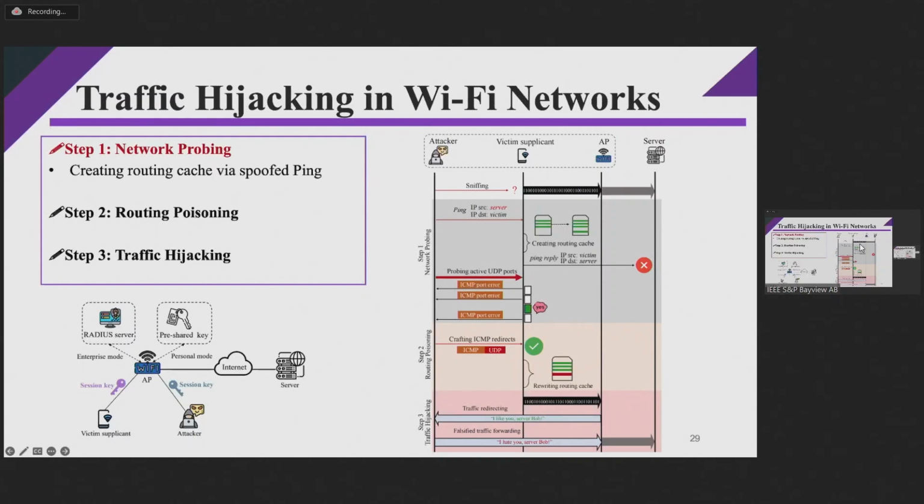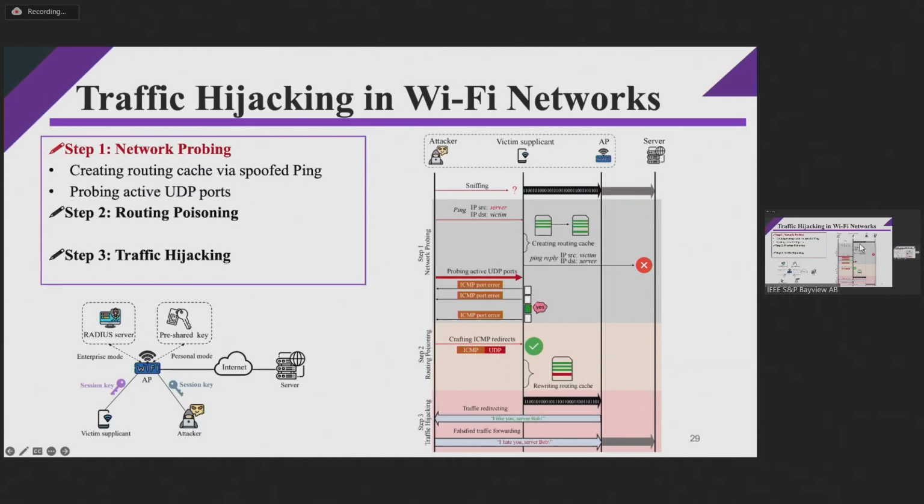In the first step of the attack, the attacker actively tricks the victim client into creating a routing entry for the remote server by sending some fake echo requests as the server to the victim. After receiving them, the victim client will reply to the server with some echo replies, and it will create a routing entry in its routing cache table, which instructs how to forward later packets to the remote server.